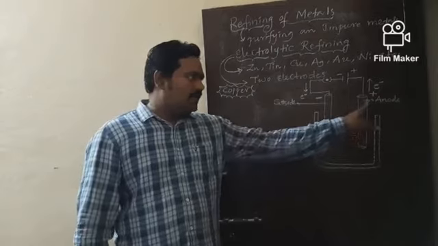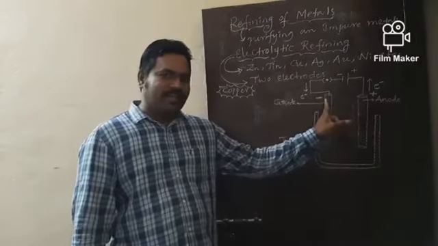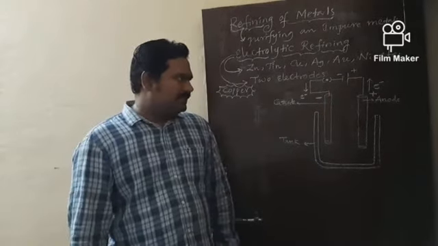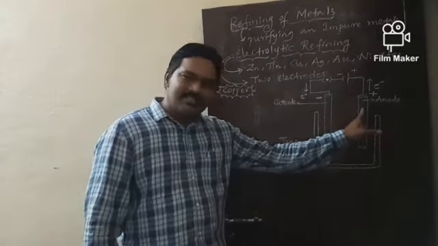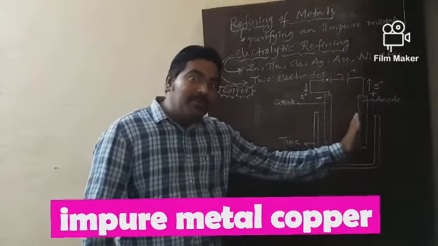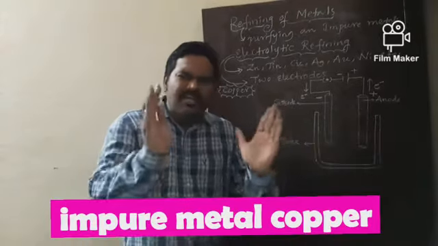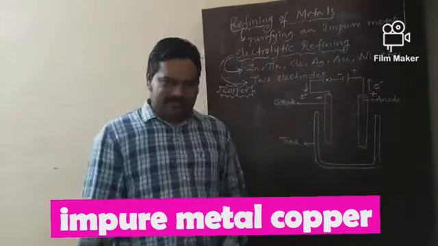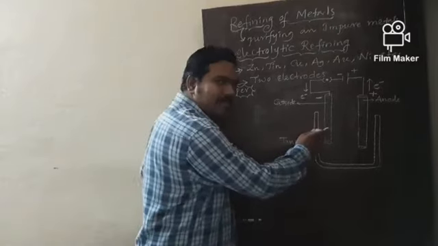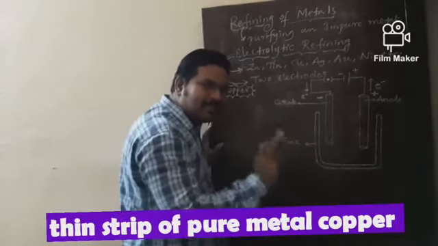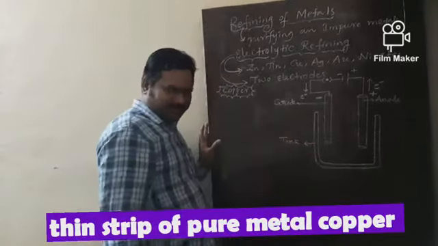Two electrodes, one is anode, one is cathode. In this process, the anode is made up of impure metal, copper. The cathode is made up of a thin strip of pure metal, copper.